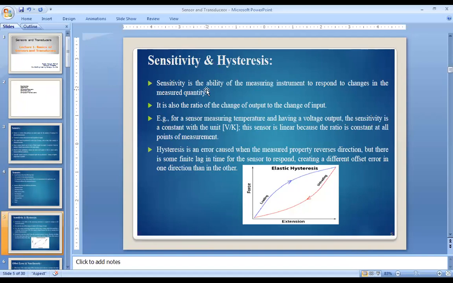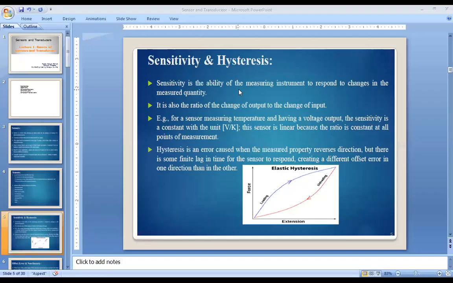So what do you mean by sensitivity? Sensitivity is the ability of a measuring instrument to respond to a change in the measured quantity.